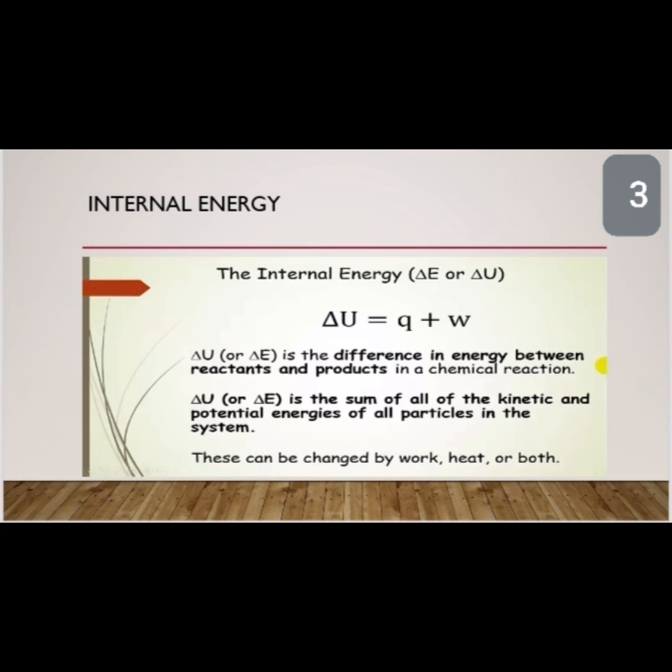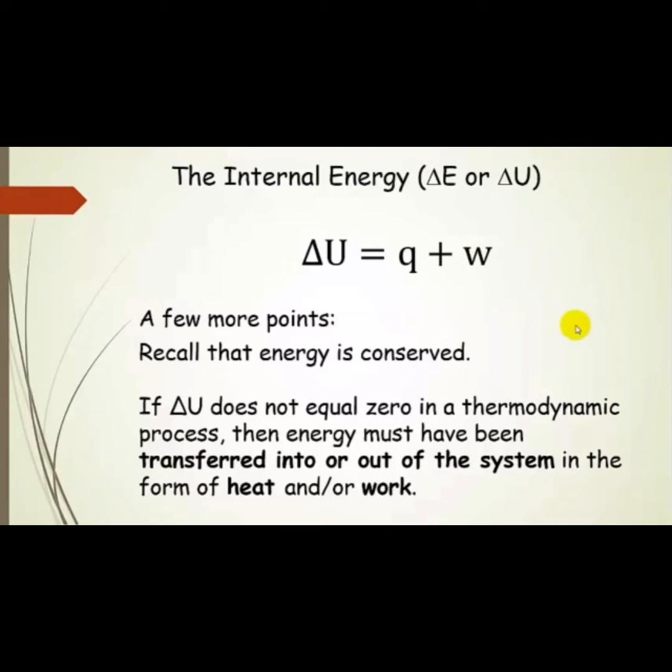The total of all the possible kinds of energies of the system is called its internal energy, that is denoted by capital E or capital U. The change in internal energy of the system is a state function. It is not possible to measure the absolute value of internal energy of a system, but it is often possible to measure the value of delta E for a change in the state of the system.